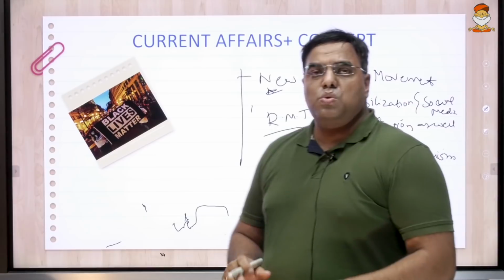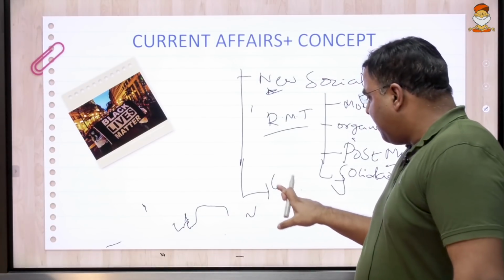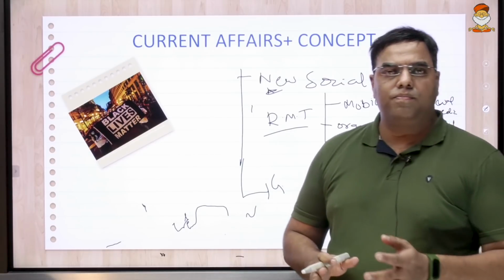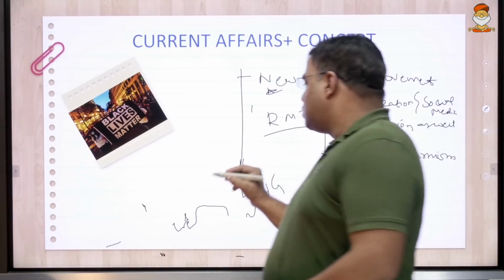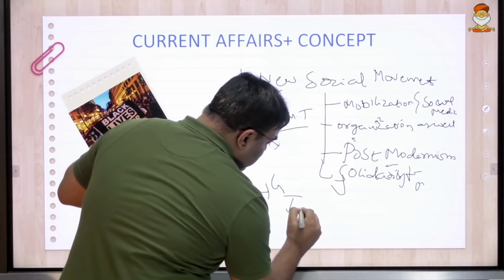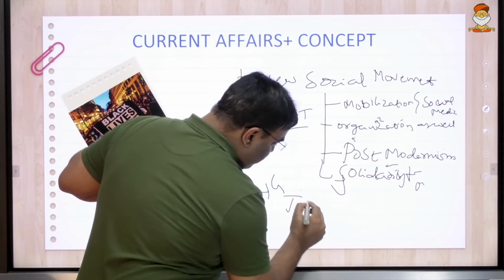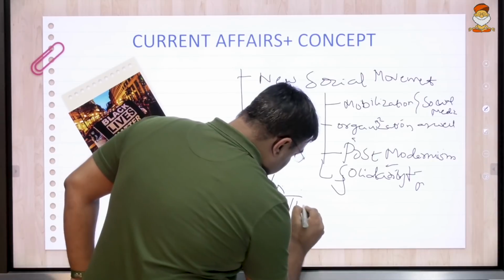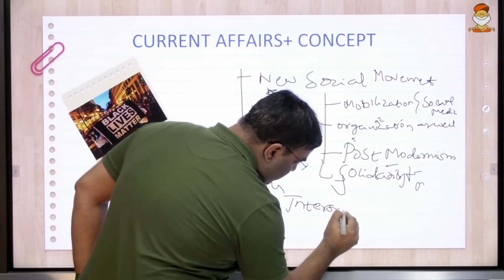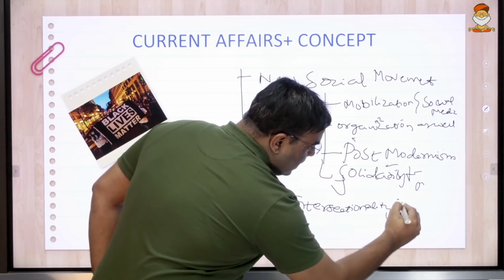It is only targeting race, but not other things like gender, sexual orientation and all this. So intersectionality is missing in this movement. The limitation of this movement is that intersectionality is missing.